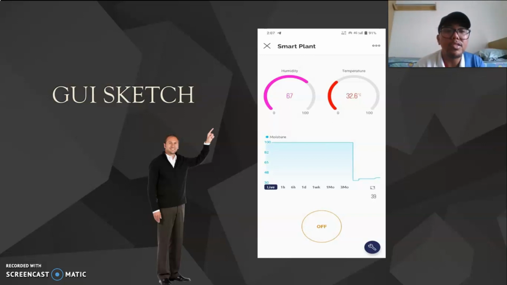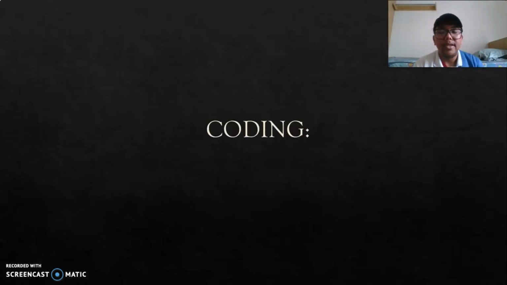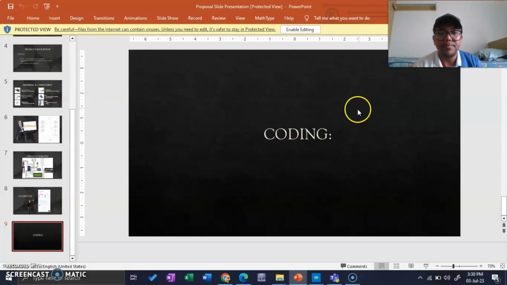Based on our own decision, if the value of the moisture is too high, then we can supply the water by turning on the button for supplying the water to the plants. And then the last part, which is the coding.